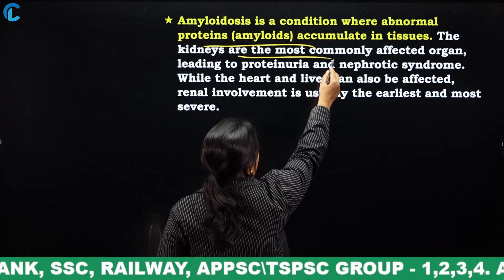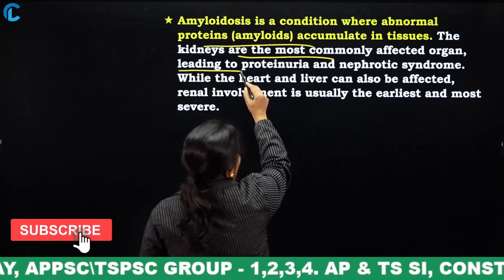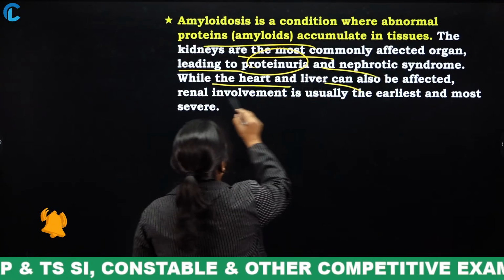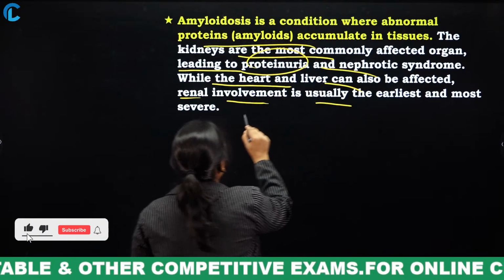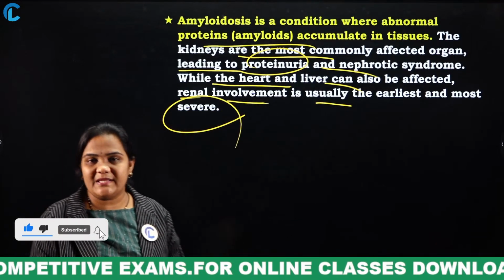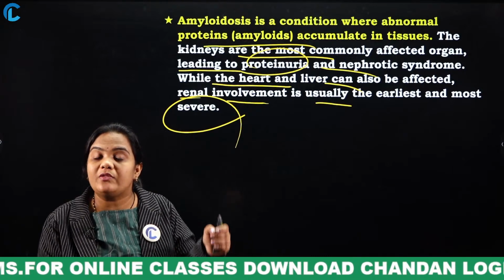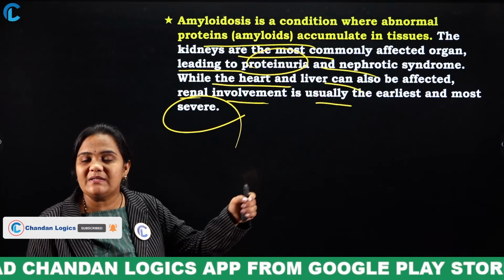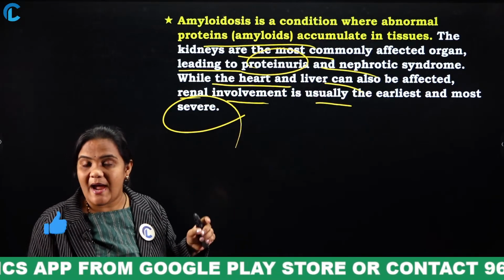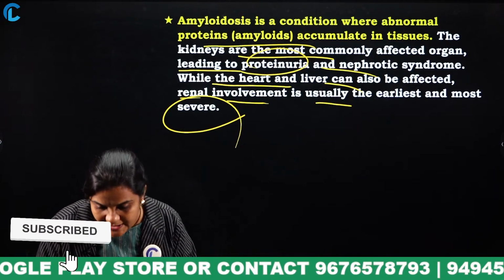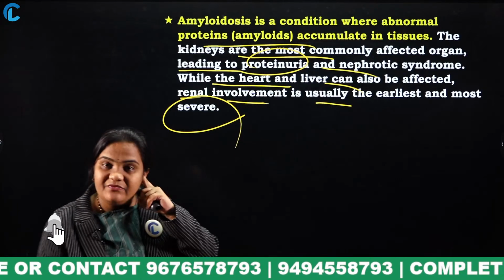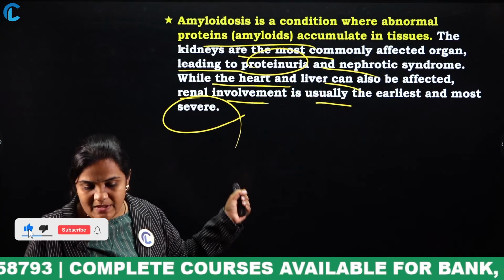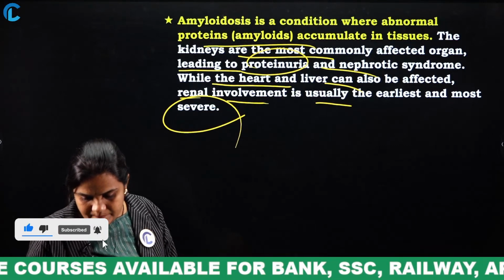Kidneys are the most commonly affected organ, leading to proteinuria and nephrotic syndrome. While the heart and liver can also be affected, renal involvement is usually the earliest and most severe. Okay? What will this disease do? It will not allow the kidneys to filter the waste materials. So a tissue develops and it is not good for our health. If we have excess proteins, we will get amyloidosis. Yes. Next.